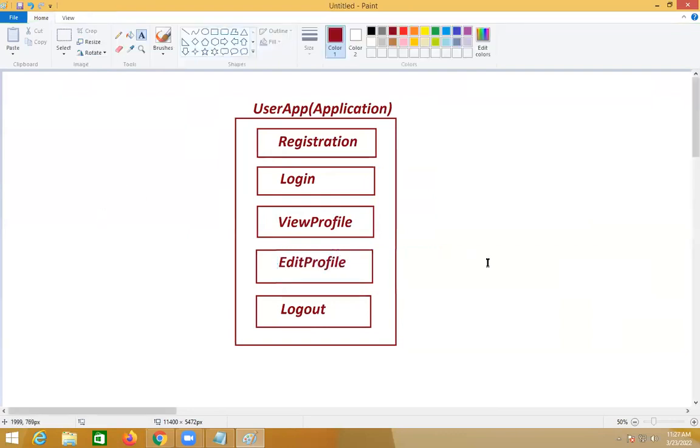Now, if user app is one application, the application is a set of programs. So how many programs are available in this application? Five programs: registration, login, view profile, edit profile, and logout. A set of programs collected together to perform one defined action, we call it an application. That is the definition. Already you know how to write programs from core Java. Here we collect all these programs to do some action.